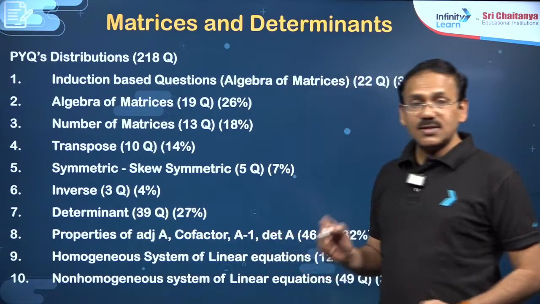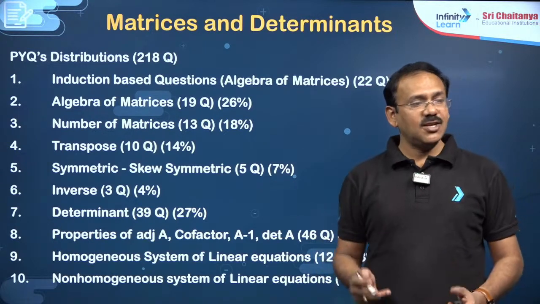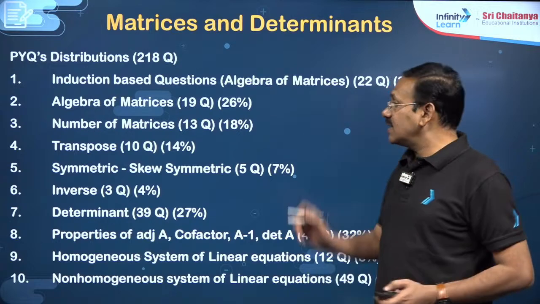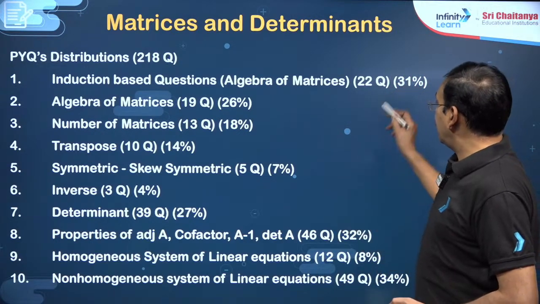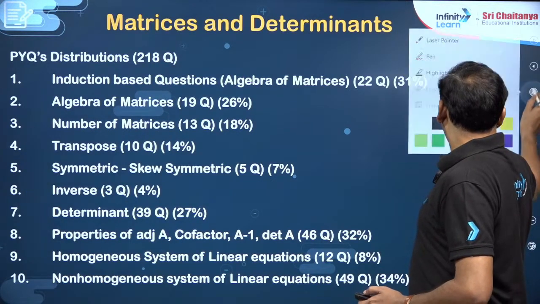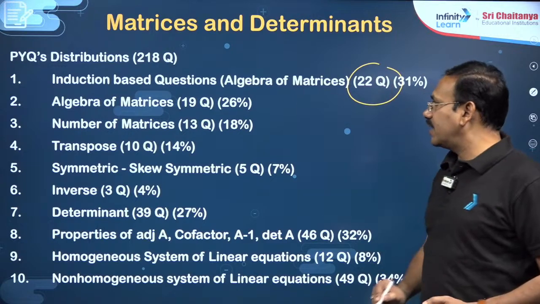Here I have divided the questions into various categories. First, in matrices exclusively, induction based questions: there are 22 questions out of 218.